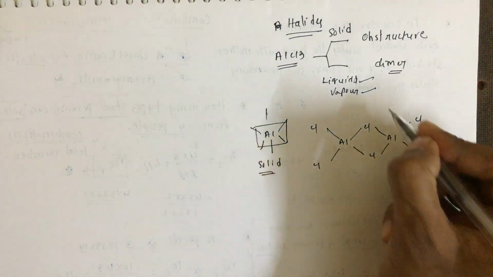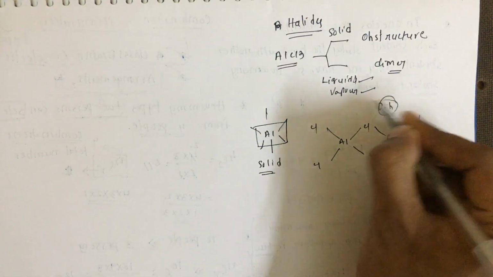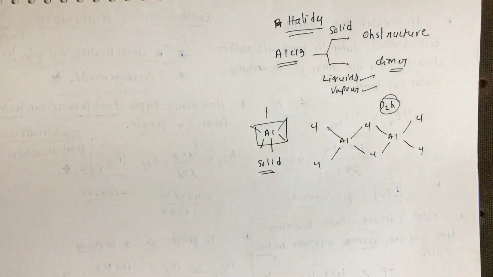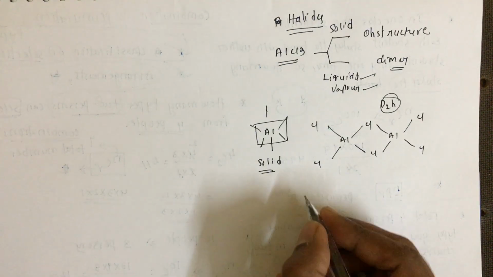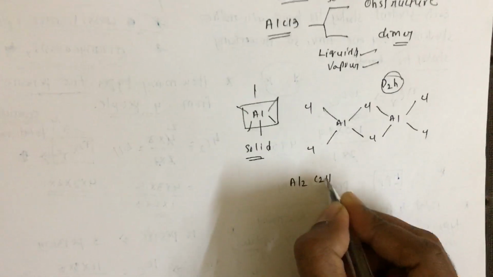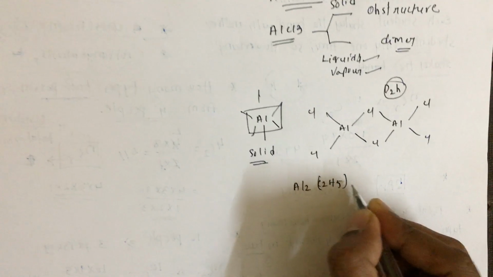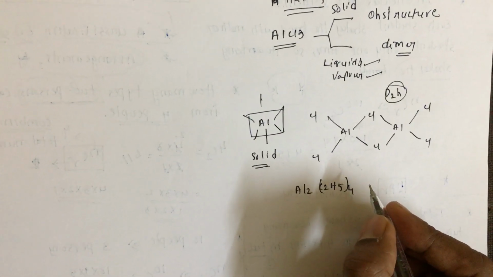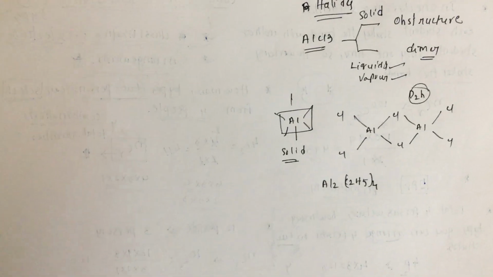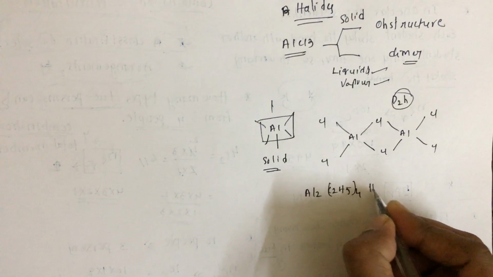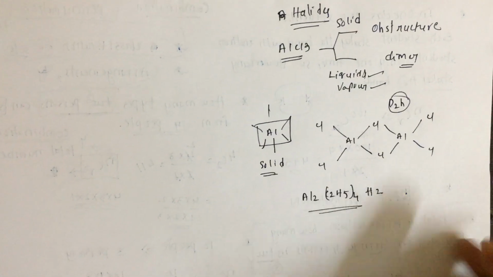And this point group is very important. This belongs to the D2h point group. And then we have another complex, that is Al2(C2H5)4H2.